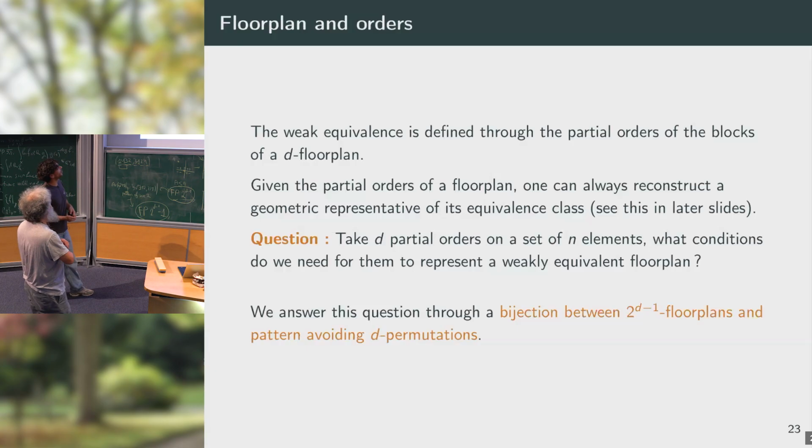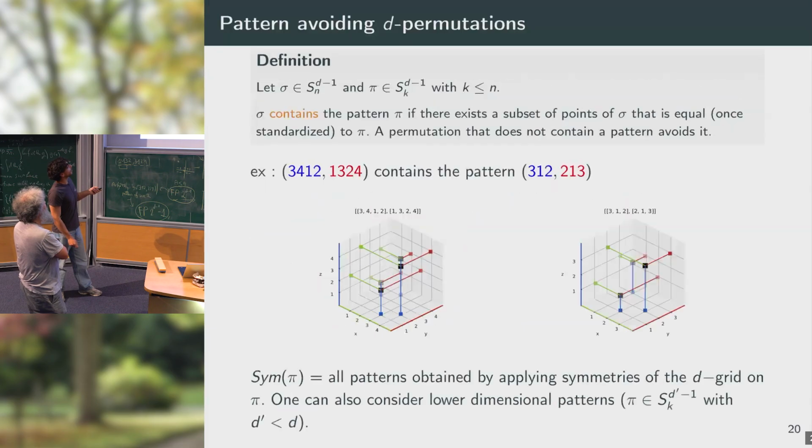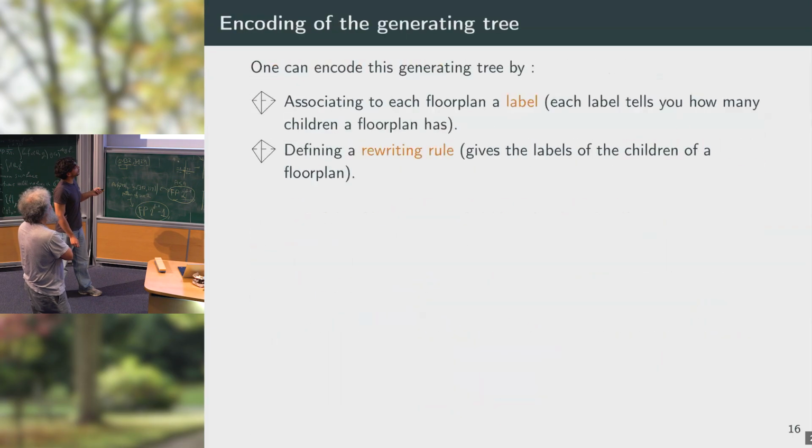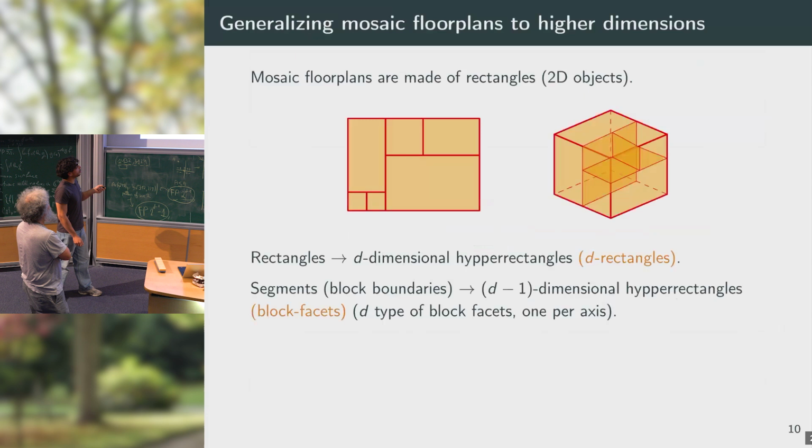Well, the physical motivation is a bit far. So here the thing is, for example, in 2D, you can see this as a pavage of a rectangle by rectangles. Here we only look at the topological side of it, so the relative position and not the size of the blocks in themselves.